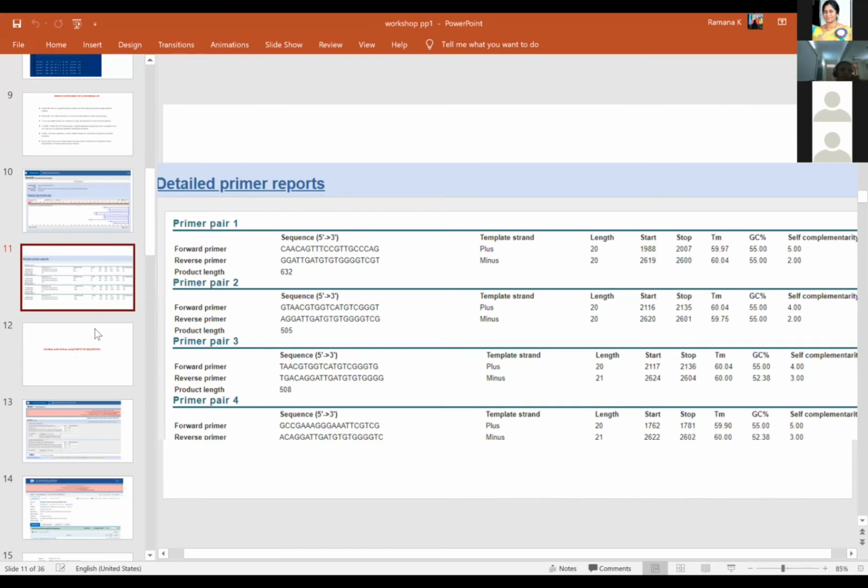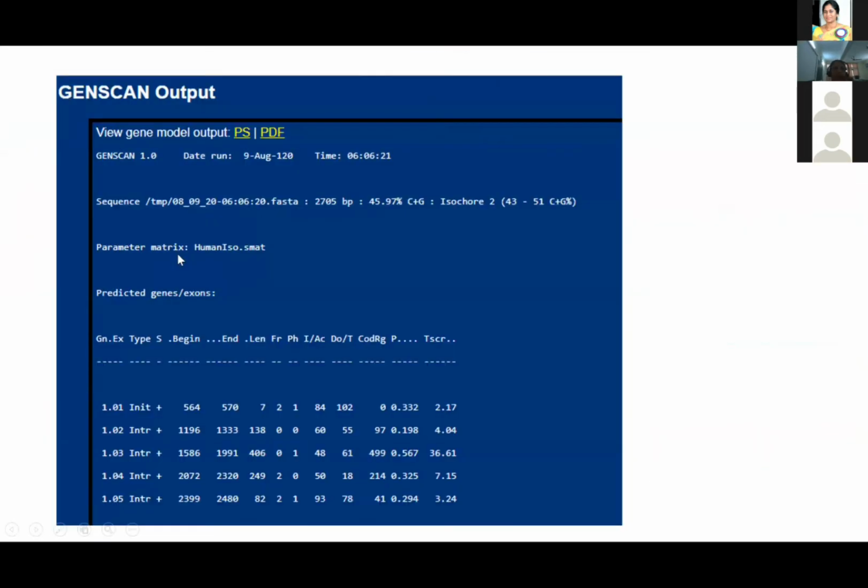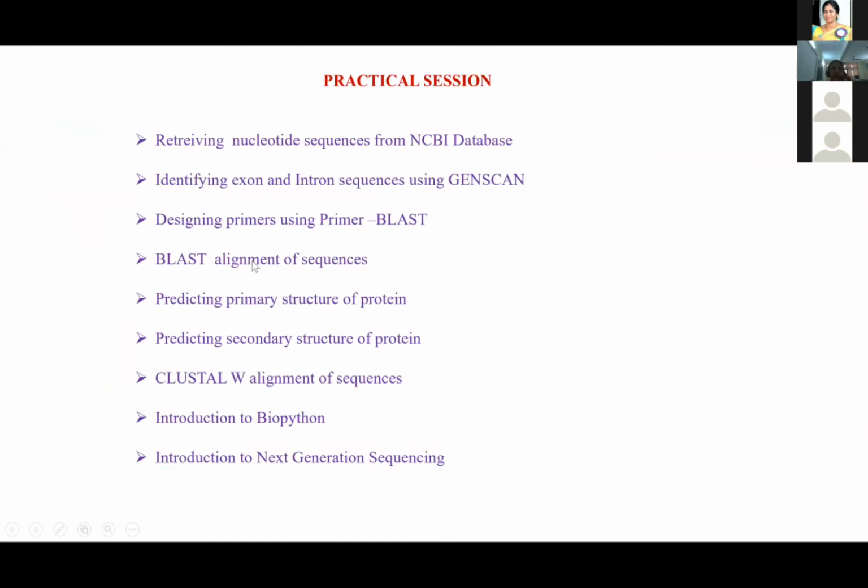Okay, so from here, are you all able to see my screen? Yes, the PPT. Okay, so I would like to go back here. We have done the designing of the primers using Primer-BLAST. We have done the retrieving of nucleotide sequences. We have designed the exons and introns, and we have also designed the primers using the Primer-BLAST program. So the next thing we have to do is the alignment of sequences using the BLAST program.